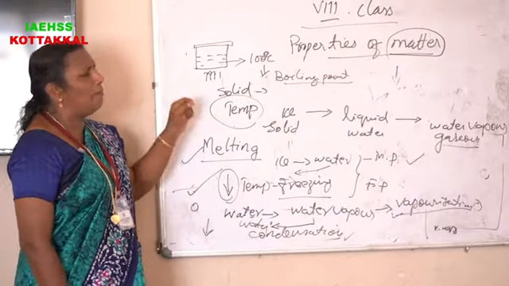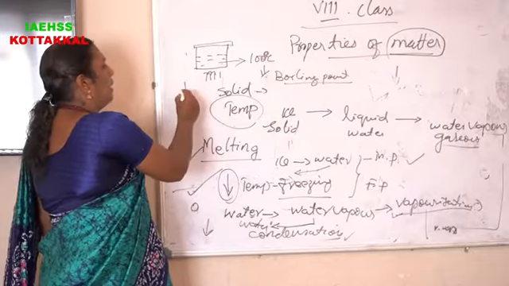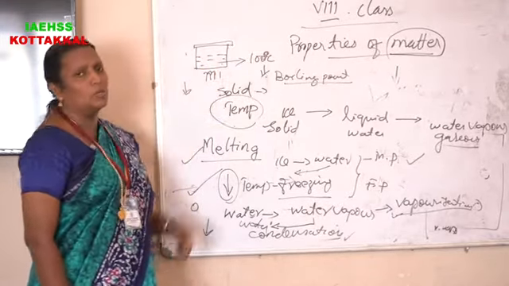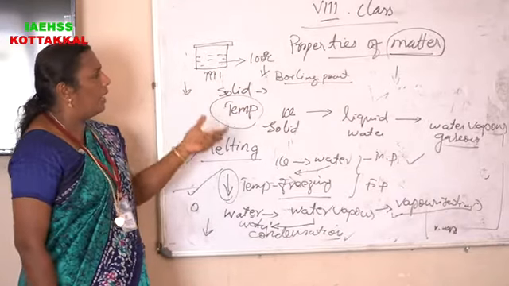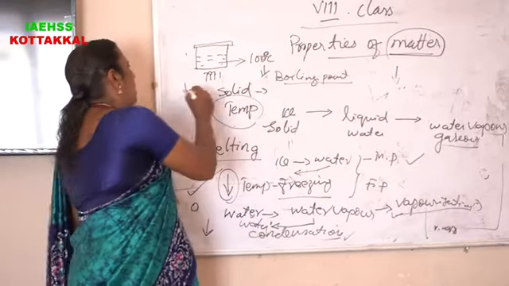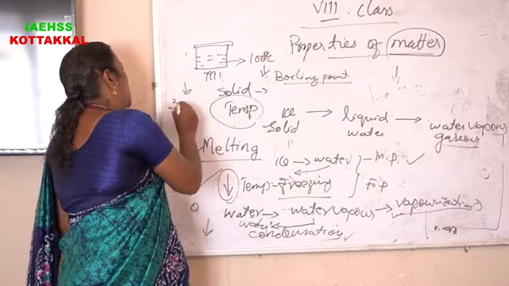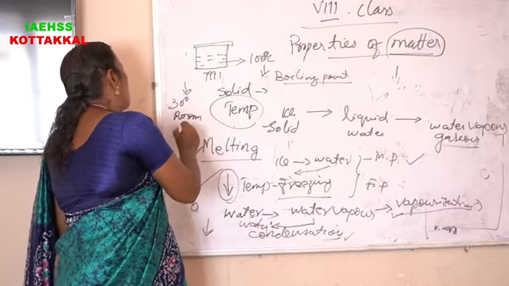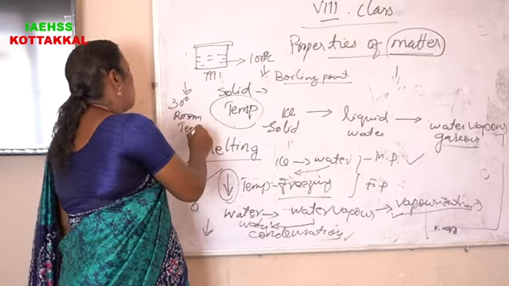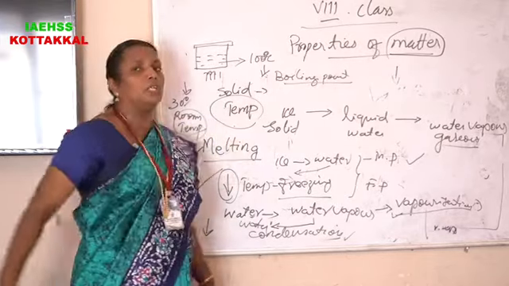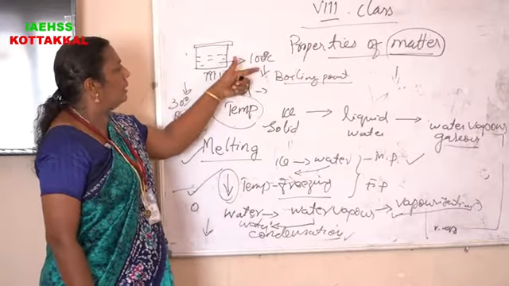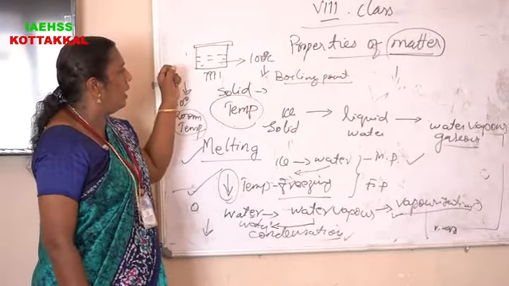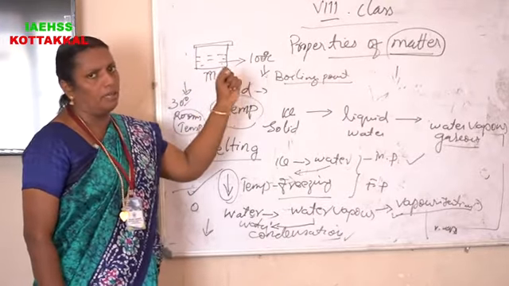Then in the same example, if we lower the temperature, this vapor comes to liquid state. Consider the room temperature is equal to 30 degrees. That means in this process we decrease the temperature, that is, we allow the tumbler to cool.